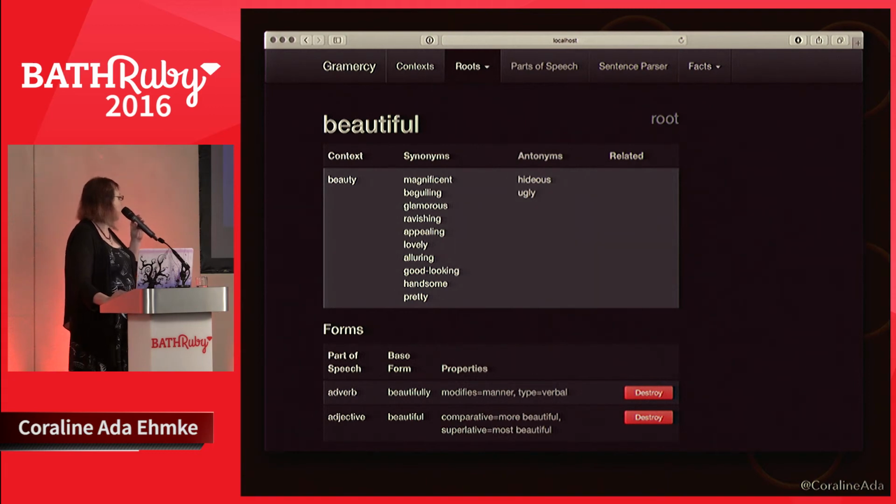And down at the bottom, we have parts of speech. So the concept of beautiful can be expressed as an adverb, beautifully, or as an adjective, beautiful. And we have some metadata associated with those parts of speech. So beautifully modifies manner, and it's a verbal adverb. Adjective has a comparative form, which is more beautiful, and a superlative form, which is most beautiful.